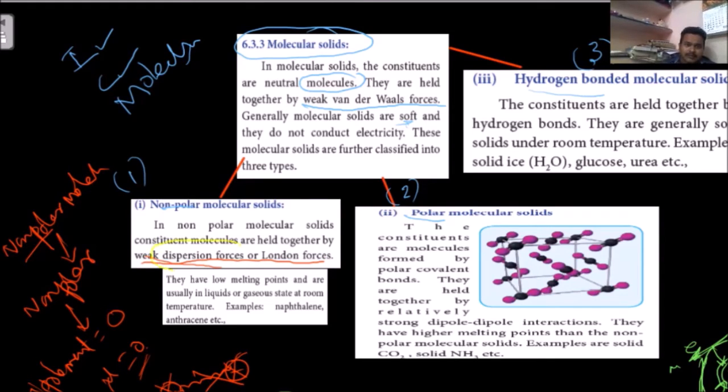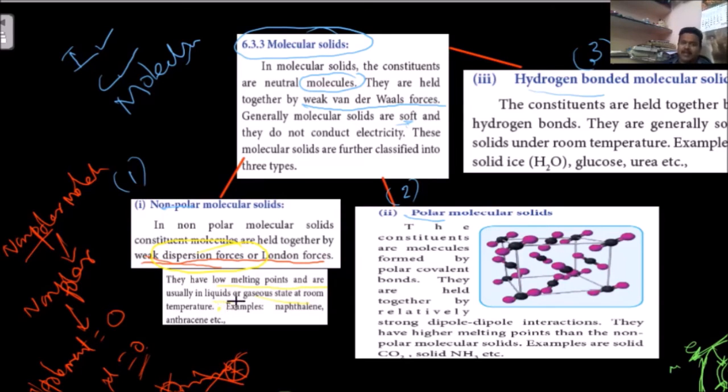That force is nothing but dispersive forces. Since these are weak forces, they have low melting points, and they are usually liquids or gases at room temperature.